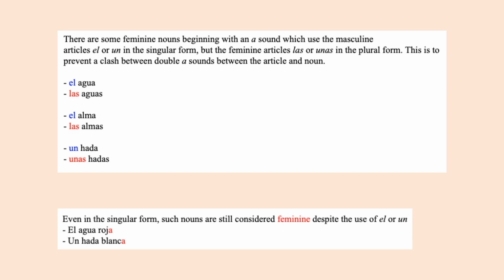Now, even in the singular form, these nouns are still considered feminine, even if you use the masculine articles el or un. El agua roja, the red water. Un hada blanca, the white fairy. So the adjectives are also feminine in agreement with the feminine nouns, not the masculine articles. And we will explore adjective agreement in a later lesson.